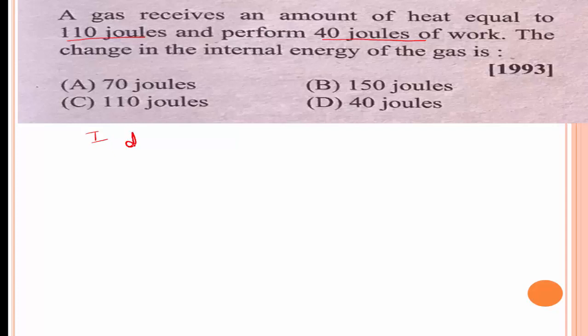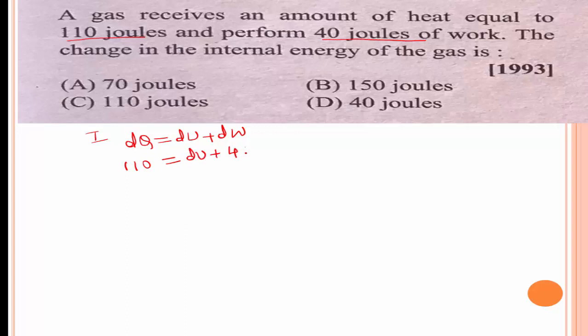we know the formula. The total amount of heat supplied to the system, that is dq, is equal to du plus dw. The total amount of heat supplied to the system is equal to the increase in internal energy and work done by the system. But here in this problem, a gas receives an amount of heat equal to 110 joules and performs 40 joules of work.